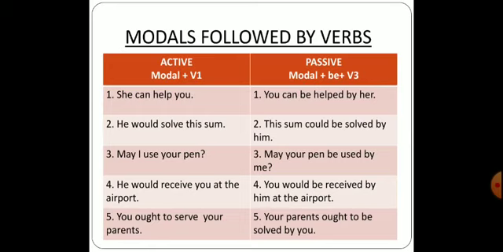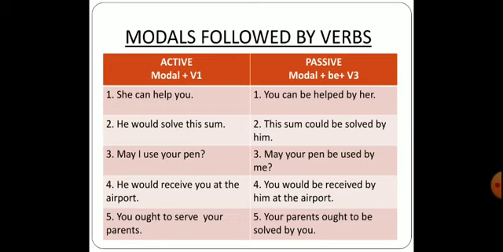Then we are supposed to use the modal, that is can. Then after the modal, we are supposed to use be. Then we use the verb's third form, that is helped. In the active form you can see help is written. In the passive form you can see the verb's third form, that is helped by her.